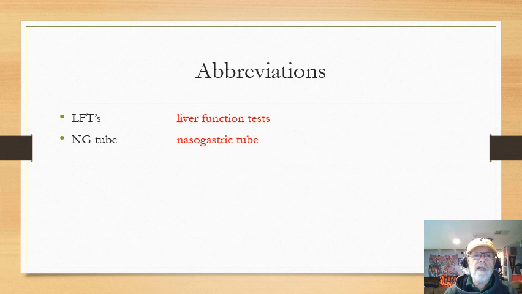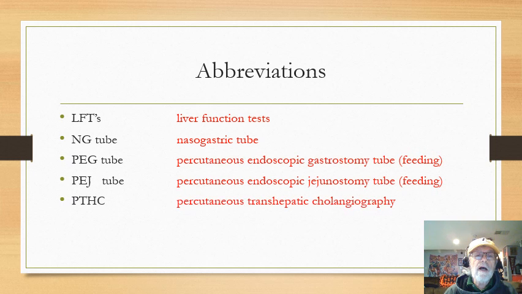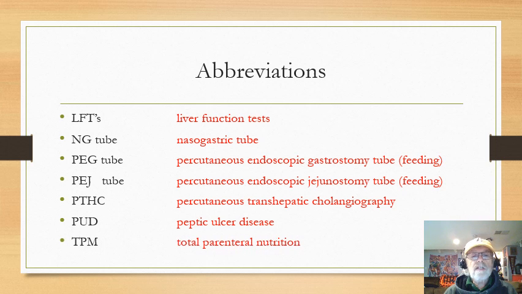Okay, NG tube, nasogastric tube. We've already talked about that. I think I would know that one. Don't worry about PEG. PUD, that's a commonly used abbreviation. Peptic ulcer disease. I think I definitely know peptic ulcer disease. Okay, TPN, that's sort of on that middle line.